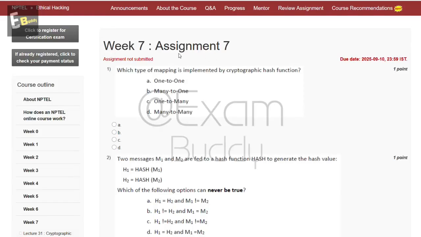Now let's do our assignment, Ethical Hacking Week 7 Assignment 7. So the first question is, which type of mapping is implemented by cryptographic hash function? So these are the options: one to one, many to one, one to many, many to many. So let's check the answer of our first question.